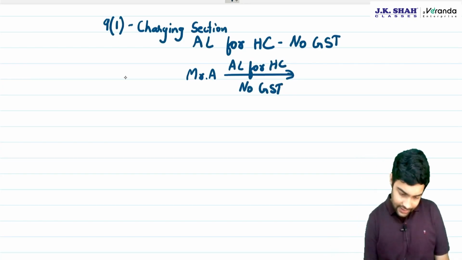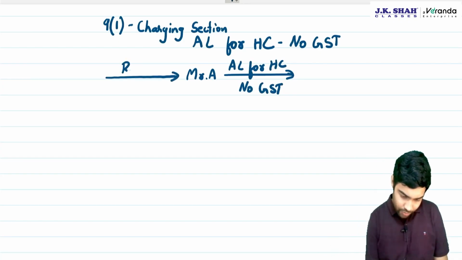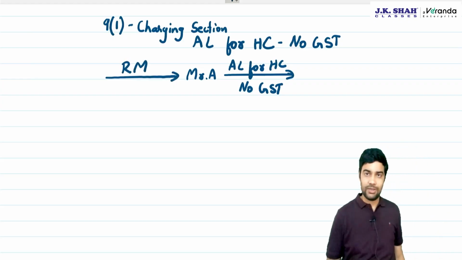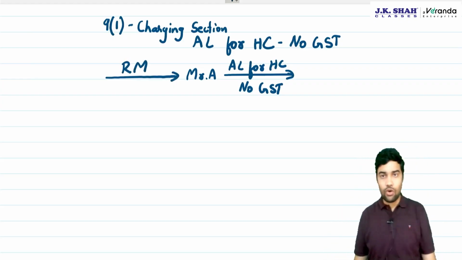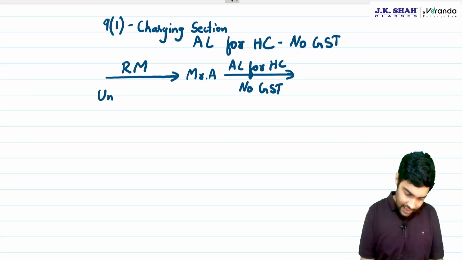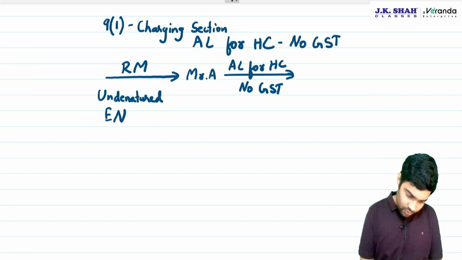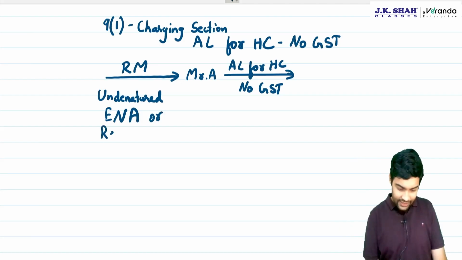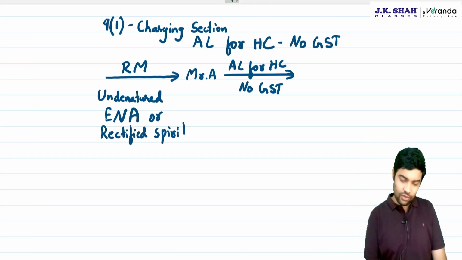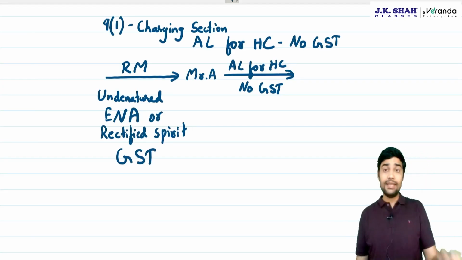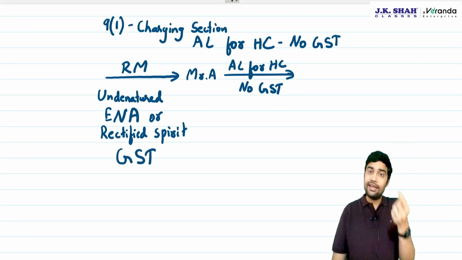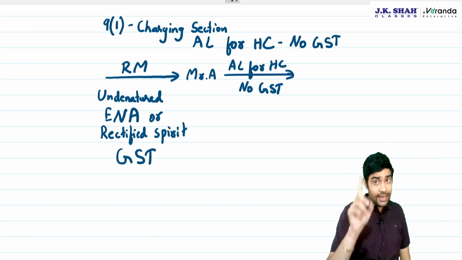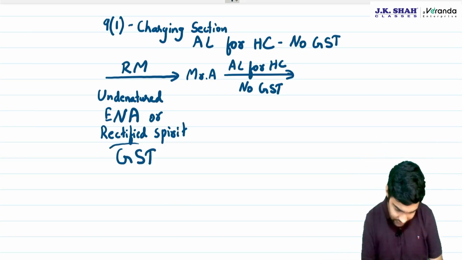Now, let's talk about the important raw material for alcoholic liquor for human consumption. The most important raw material for making this is undenatured extra neutral alcohol or rectified spirit. This is the basic raw material to make alcohol. Now, this was liable to GST because it was not excluded in the charging section, so GST was applied here.